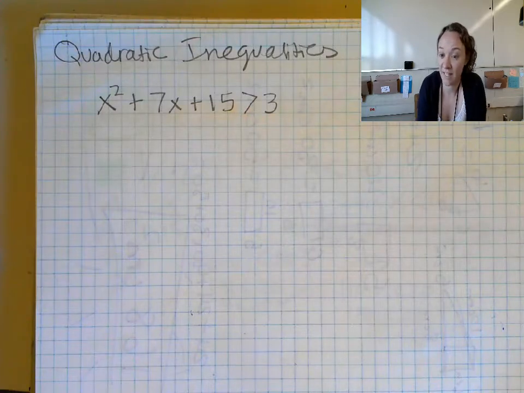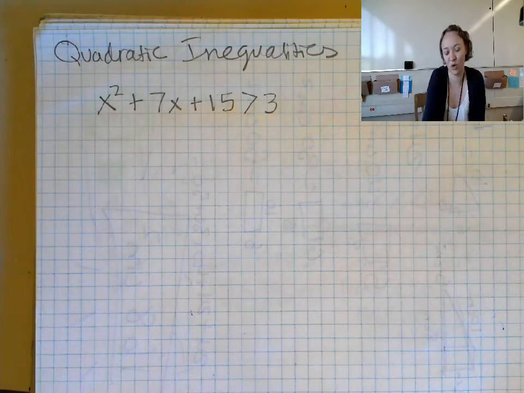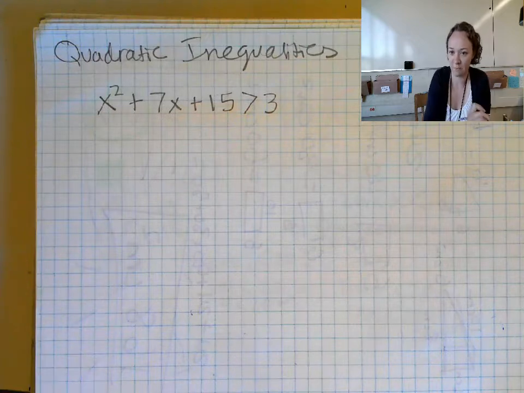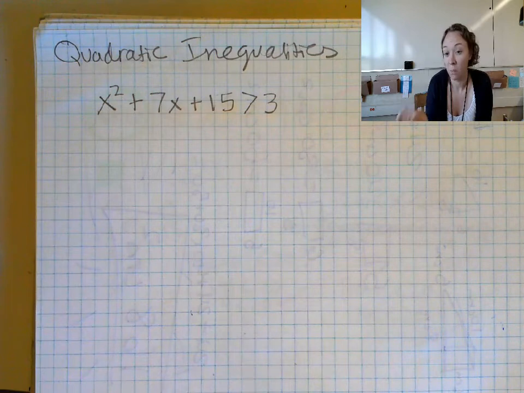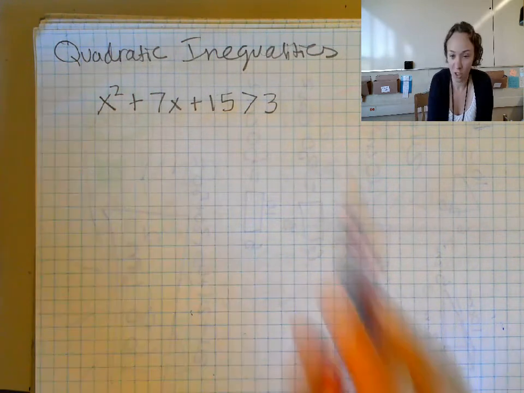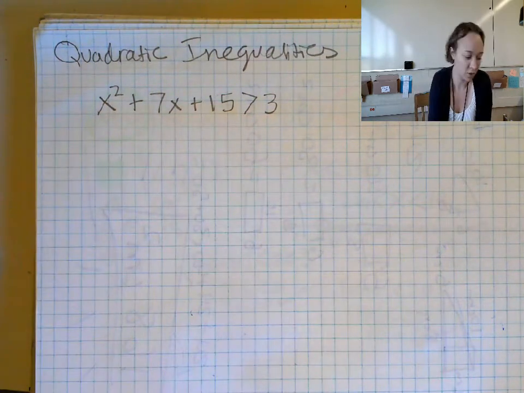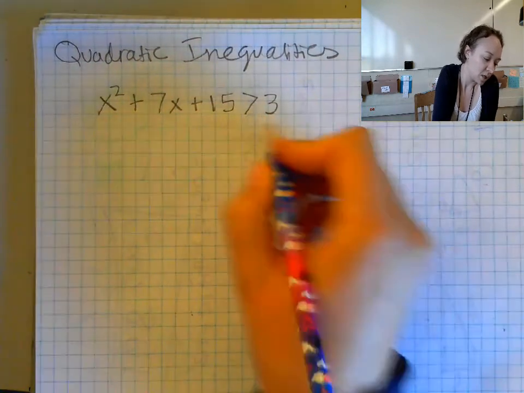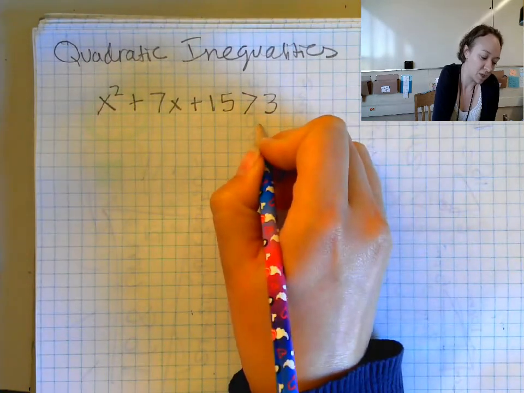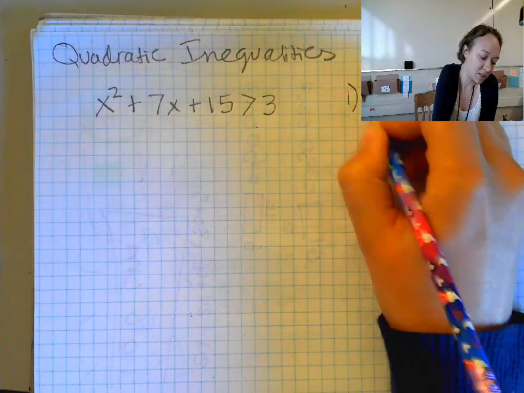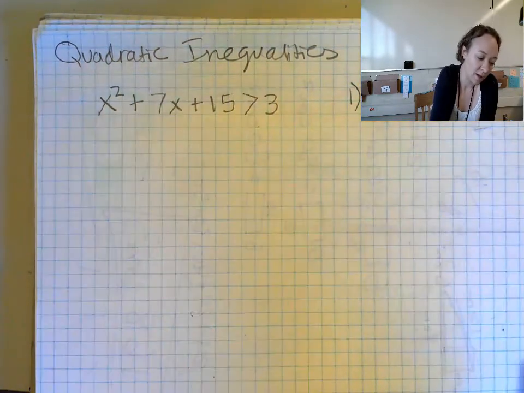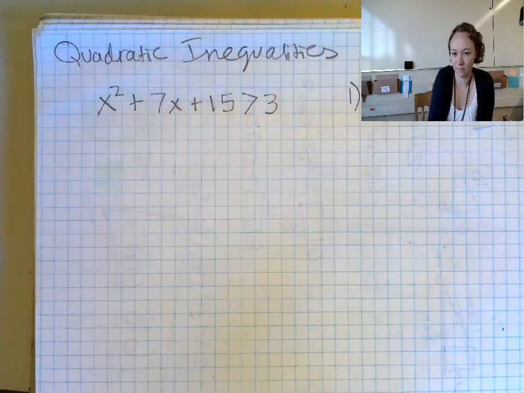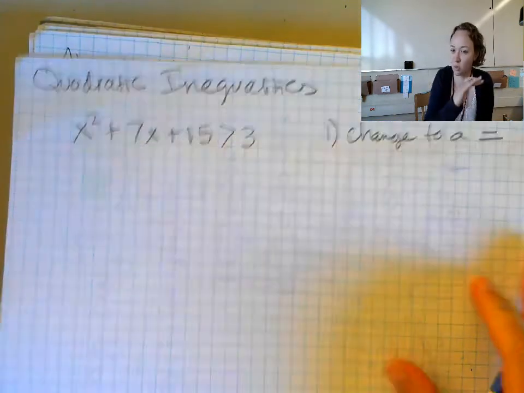All right, finally, you might see a quadratic inequality if you're super lucky. So here we have some strategies for solving. Most of them involve zeroing out one side, right? So our very first step is going to be to change to an equation.